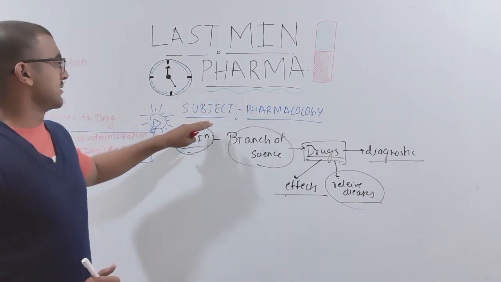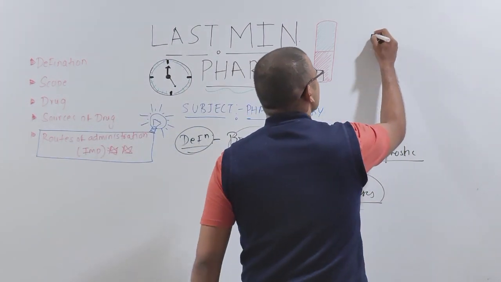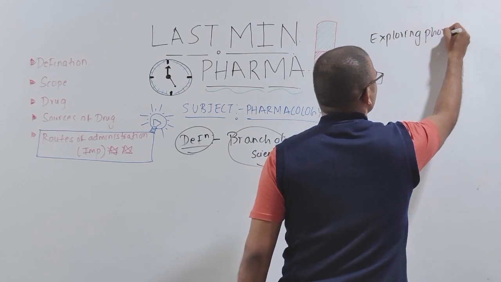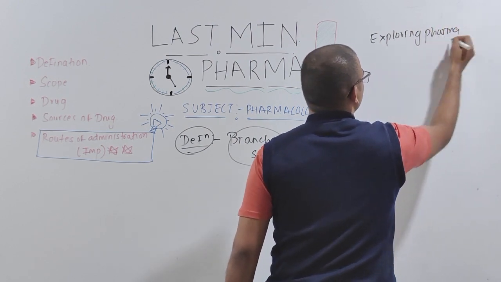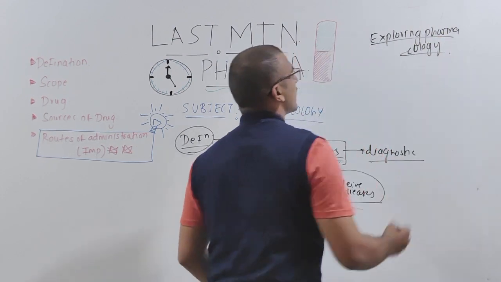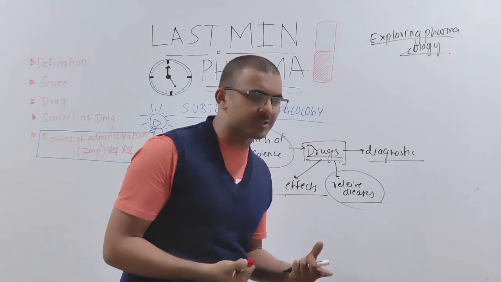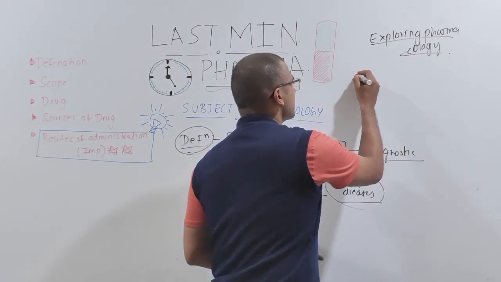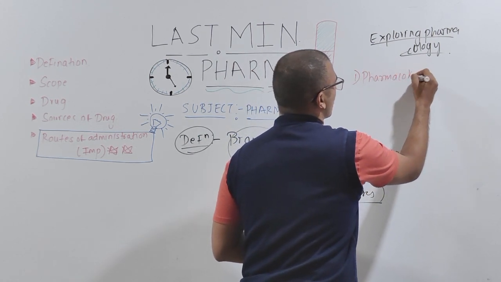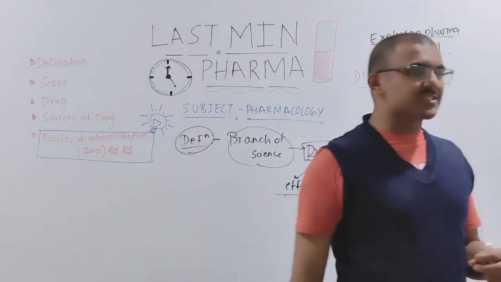Now, after this, we will study the scope. What is the scope of pharmacology? Scope is nothing but exploring pharmacology. When we explore pharmacology, what are the things we have to understand? It means what all comes in pharmacology. First thing we have to understand is pharmacokinetics.